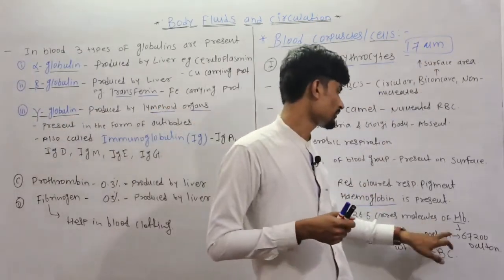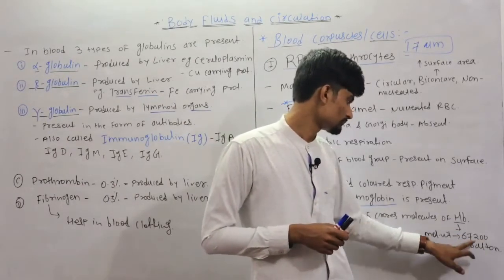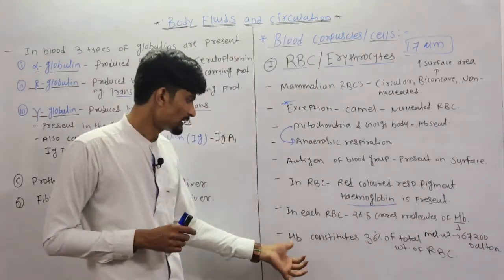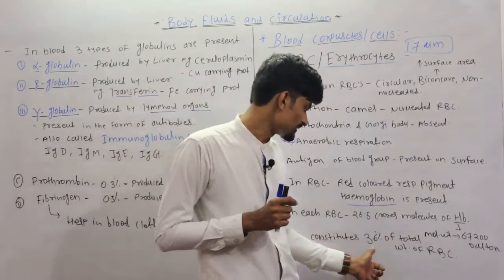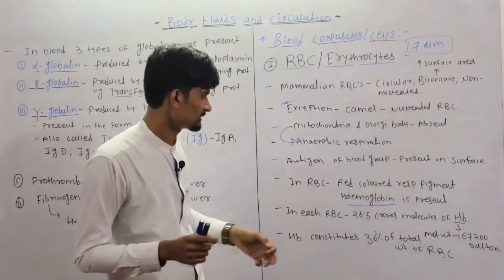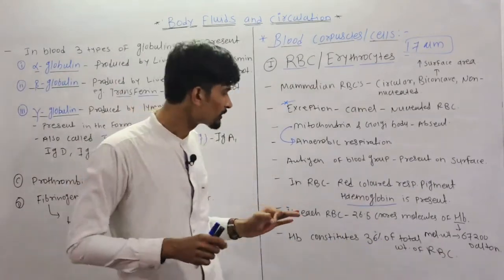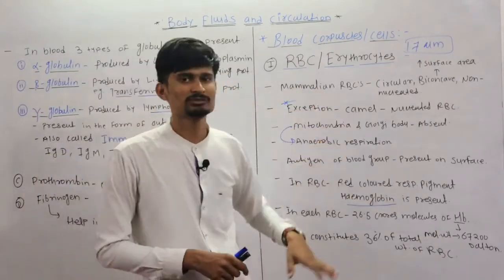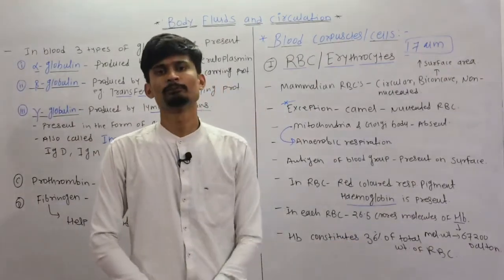The molecular weight of the hemoglobin is 67,200 Dalton. Then the Hb, that is hemoglobin, which is present in the RBC, constitutes 36% of the total weight of the RBC. So this is the general information about the RBC. Now next we will see the hemoglobin.